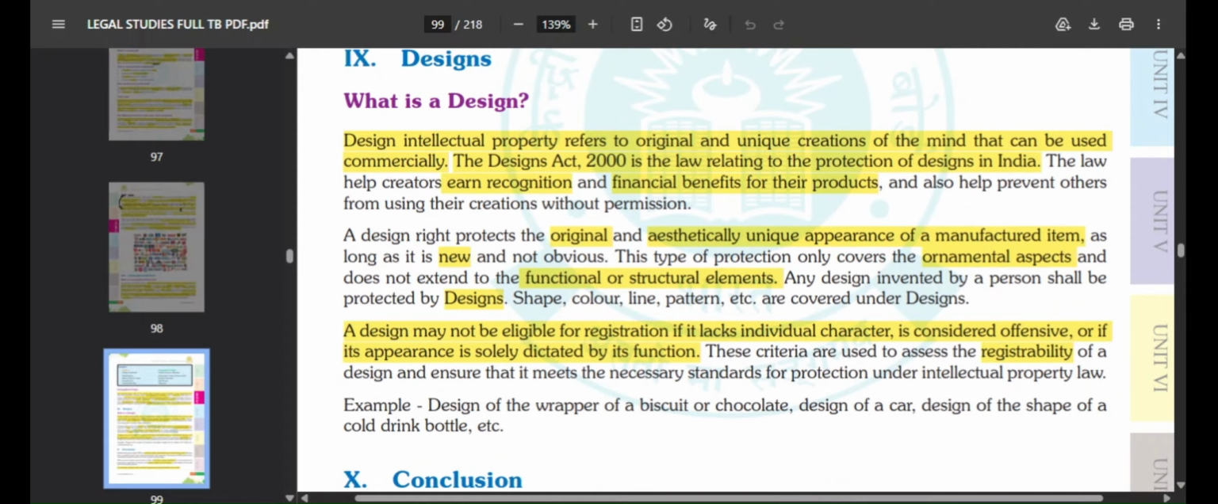A design right protects the original and aesthetically unique appearance of the manufactured item, as long as it is new and it is not obvious. So it should be something new, not something obvious or simple. It should be original, new, and aesthetically unique in terms of appearance. Any design invented by a person shall be protected by this Design Act 2000. Shapes, colors, lines, patterns, they all come under designs.